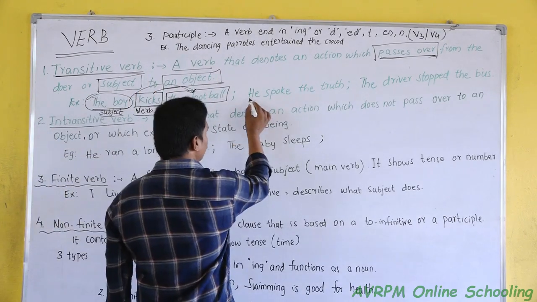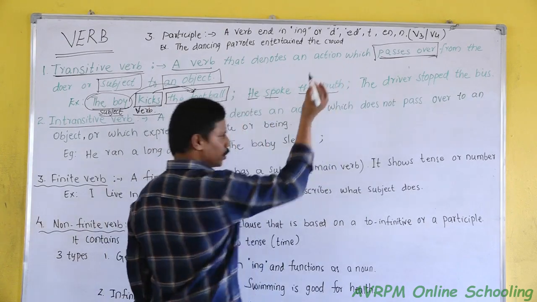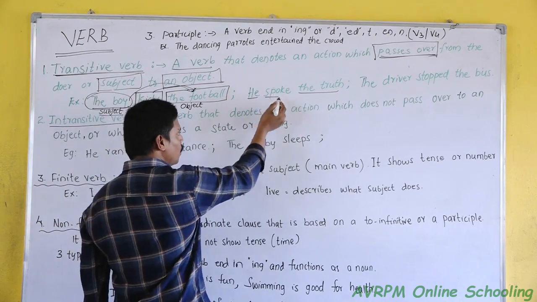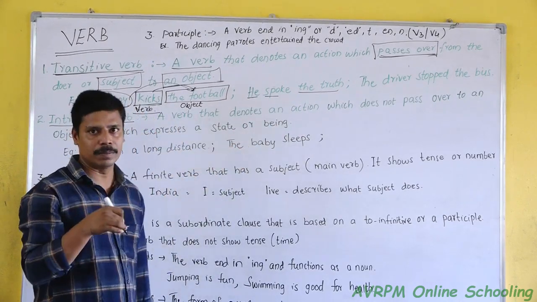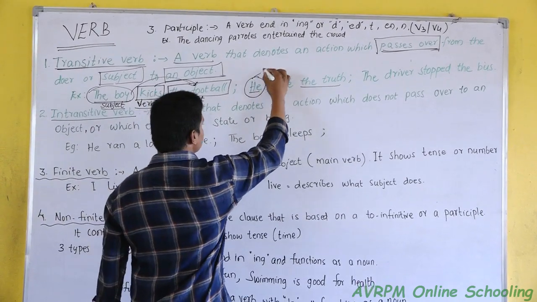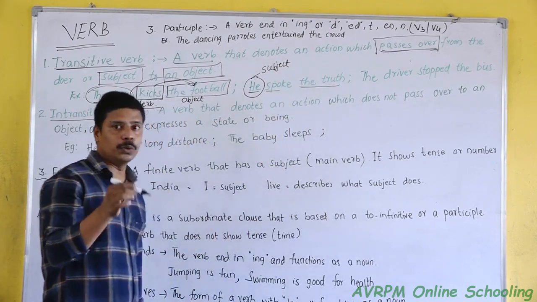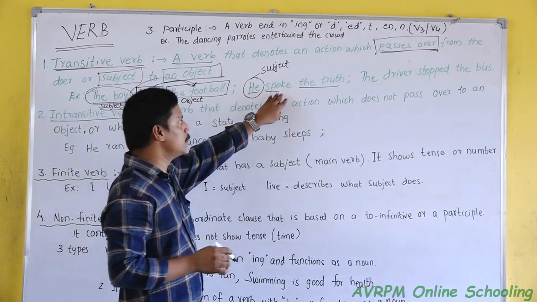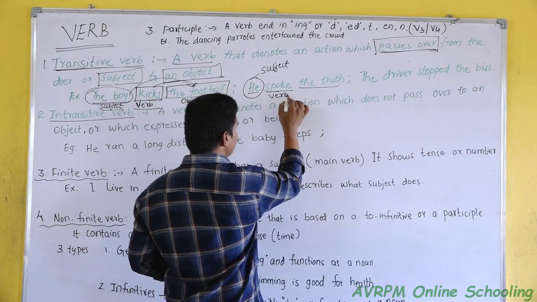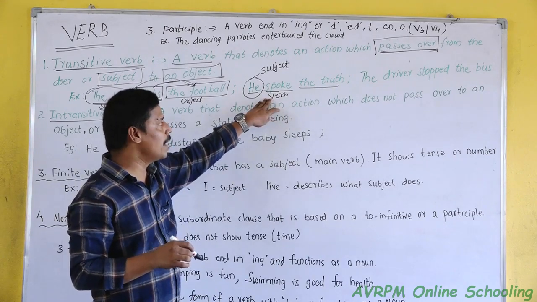That's the second example. Here, he spoke the truth. Who is the subject? Who does the action in the sentence is called the subject or doer. So we can understand he is the subject. What does the subject do in the sentence? He spoke. It's a verb. The action done by the subject is called the verb. What did he speak?